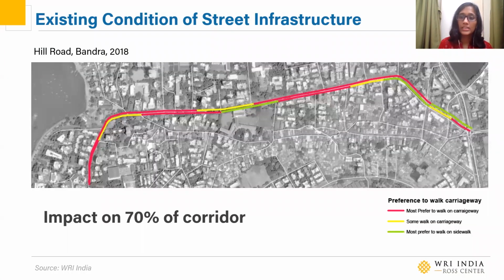If we zoom out a bit and see, this has a huge impact on the overall street. In fact, we did a study of Hill Road a few years ago and found out that for about 70% of the corridor, people prefer to walk on the carriageway, which is basically what you see marked in red. And you can imagine the impact that this has when on 70% of your street, people are walking on the carriageway and not on the footpath. Why does this happen, you ask?